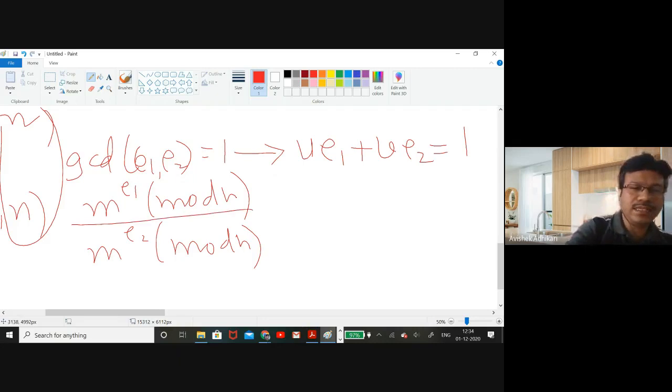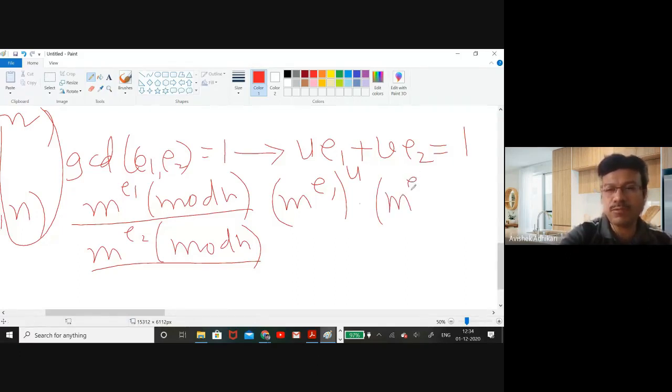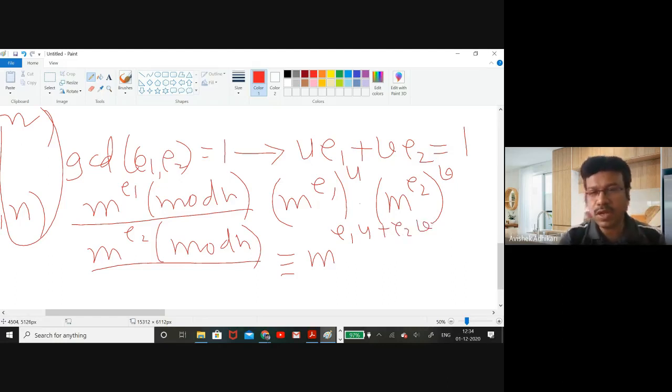Now the attacker has this, right? Now what will the attacker do? He has m to the power e1, so he will raise it to the power u, and multiply it with m to the power e2, which he will raise to the power v. Now let us see what this is. This is nothing but m to the power e1 u plus e2 v. Now what is this value? This value is 1. So this is nothing but m.